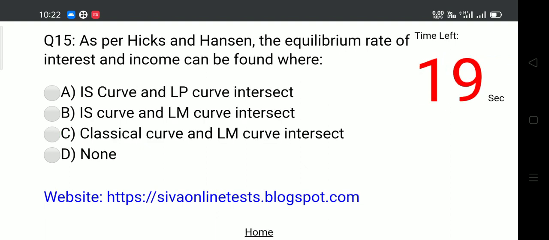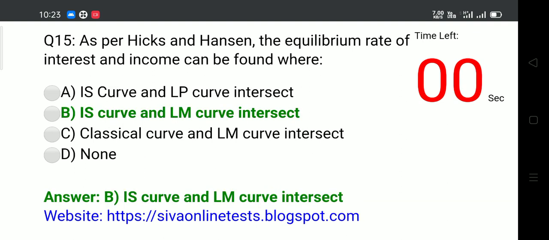Question 15. As per Hicks and Hansen, the equilibrium rate of interest and income can be found where? Options: A. IS curve and LP curve intersect? B. IS curve and LM curve intersect? C. Classical curve and LM curve intersect? D. None. Answer: B. IS curve and LM curve intersect.